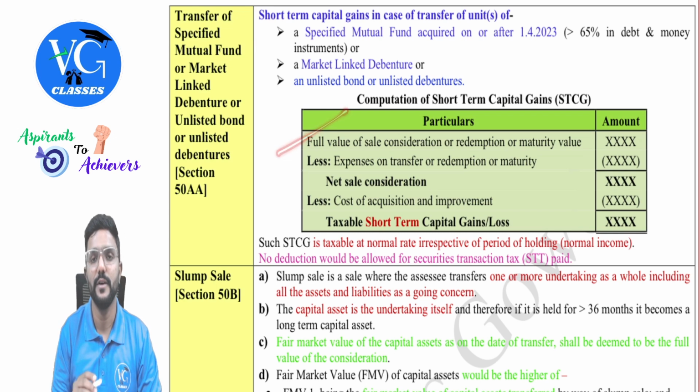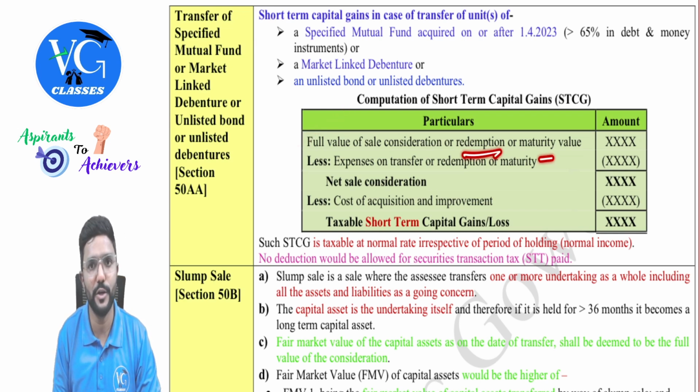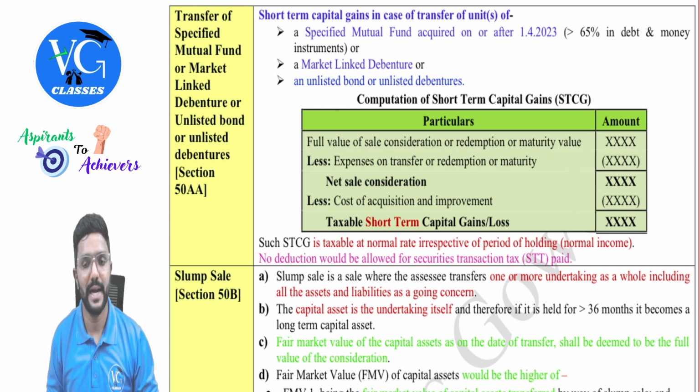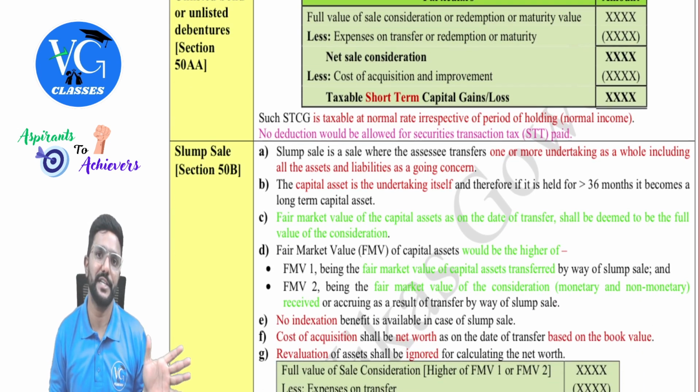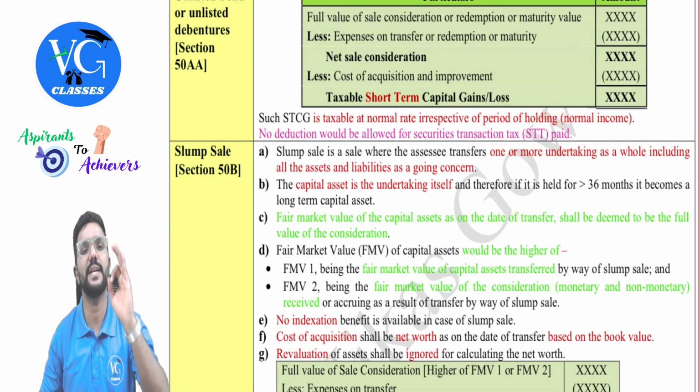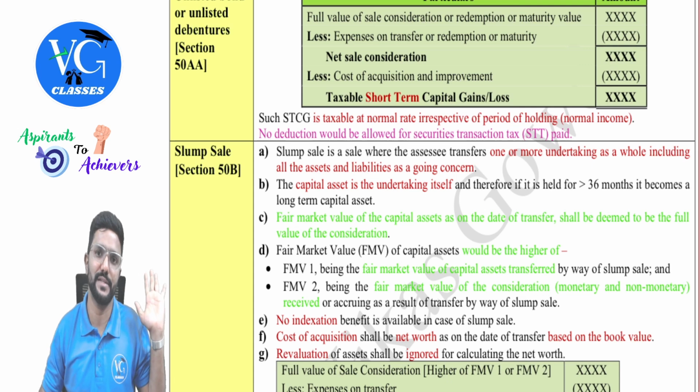How do I calculate it? Full value of sale consideration or redemption value or maturity value. From that, expenses on transfer, if any, we will reduce. We will get net sale consideration. From that, cost of acquisition. We will get short-term gain or short-term loss. And it is a normal income taxable at normal rate, guys. Sir, can I claim a deduction for STT? No, there is no deduction for STT under the capital gains head, guys.